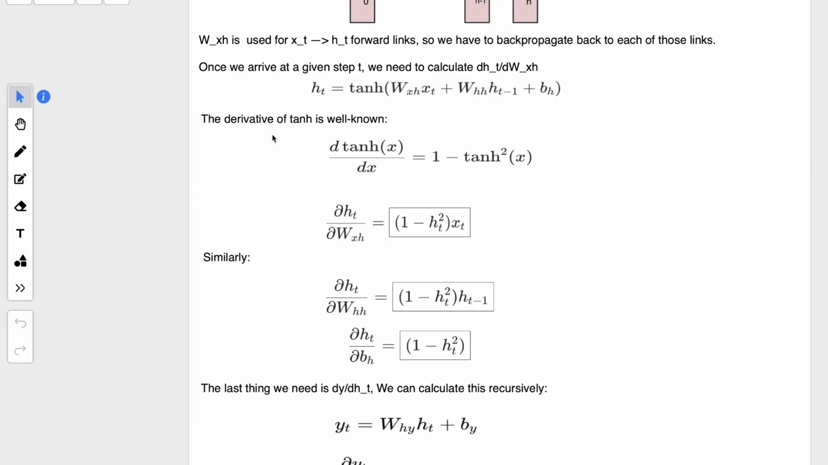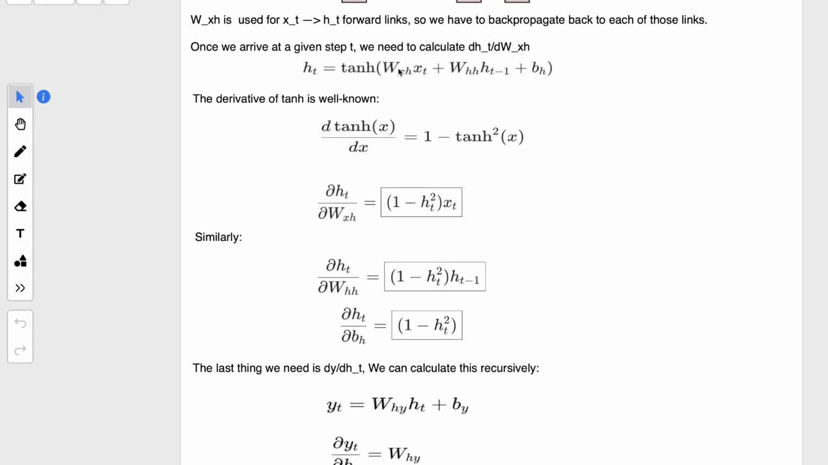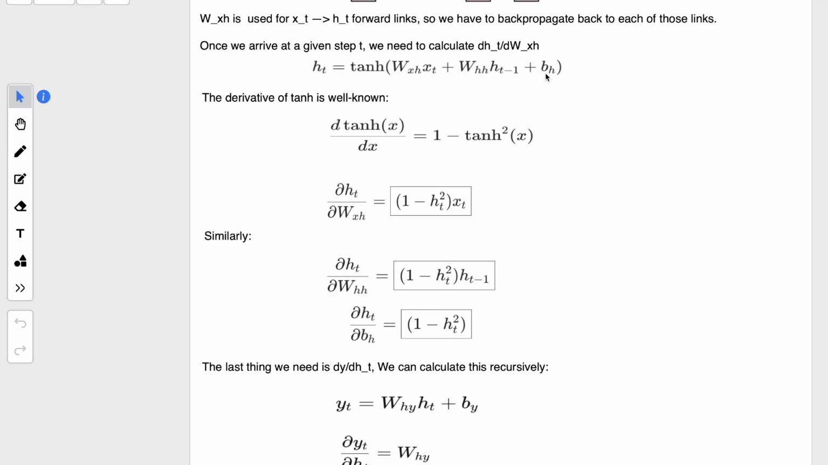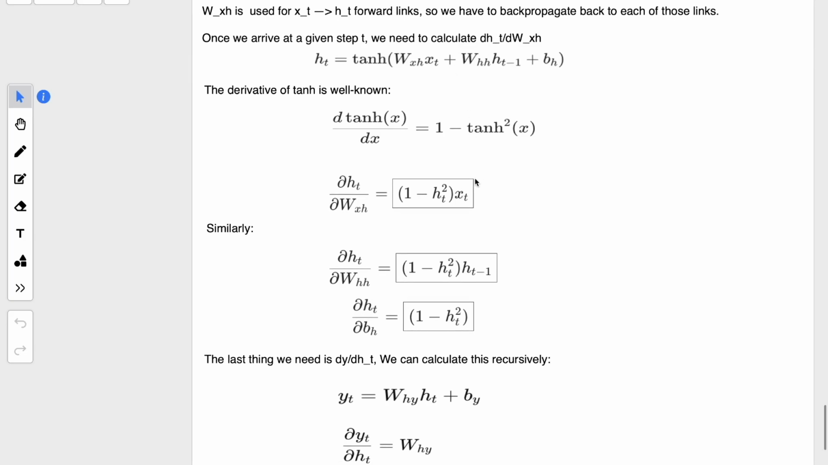So the derivative of tanh, if you know, will be something like this. For example, let's consider this whole function as x. Then the derivative of tanh x will be 1 minus tanh square x, right? So if we replace x with this whole formula, W_hx x_t plus W_hh h_t minus 1, it is the formula for hidden layer output h_t, right? So if the previous layer is h_t minus 1, then the output of this layer will be treated as h_t. This is what we have replaced here. So 1 minus h_t square into x_t.